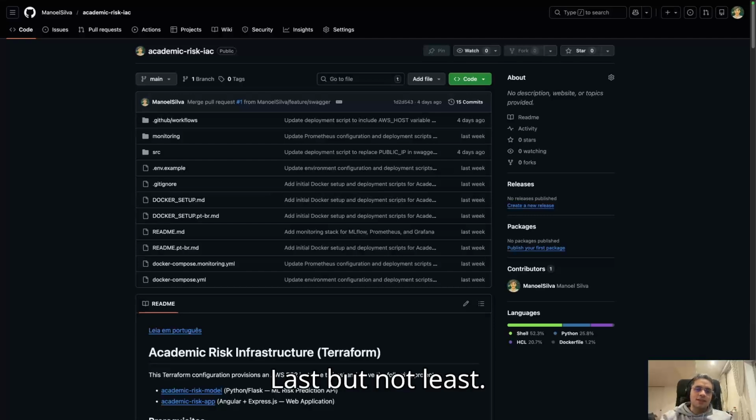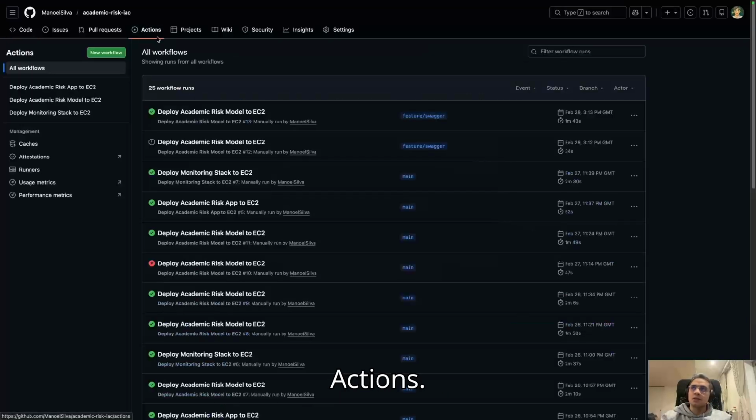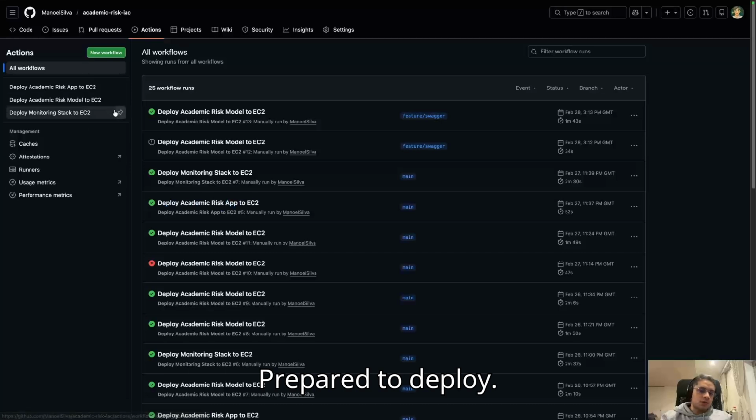Last but not least, on our academic risk infrastructure as code repository, we have our GitHub Actions prepared to deploy all our services and our monitoring stack to an EC2 instance on AWS.